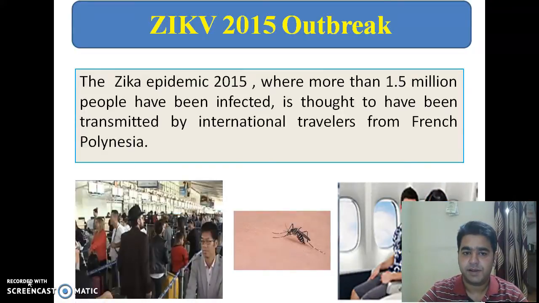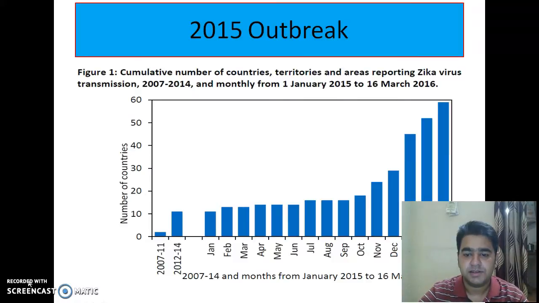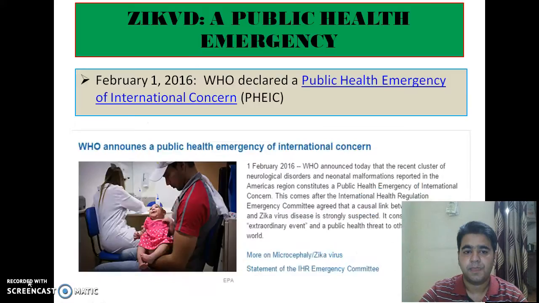2015 outbreak of Zika virus. The Zika epidemic of 2015, where more than 1.5 million people have been infected, is thought to have been transmitted by international travelers from French Polynesia. This is the graph showing the number of countries where the spread of Zika virus is going on till date, and currently more than 60 countries are experiencing the outbreak of Zika virus, out of which 46 countries are experiencing the Zika virus outbreak for the first time.